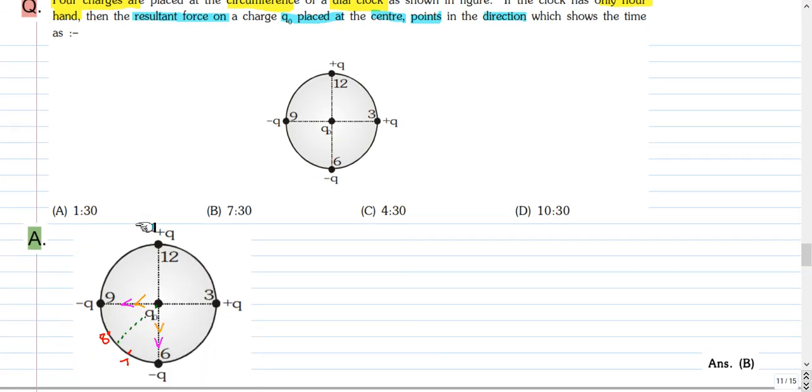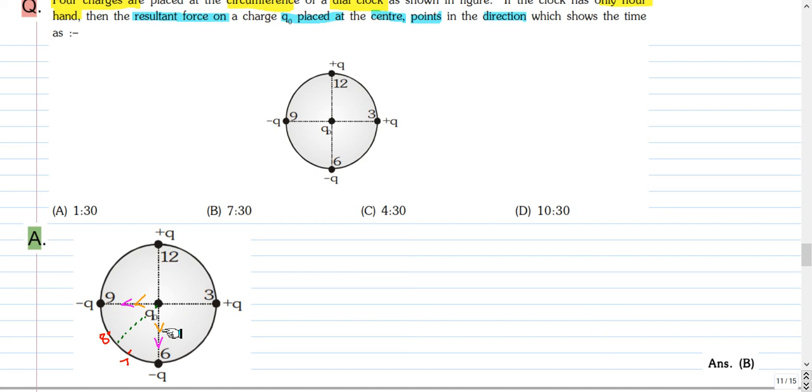Let us assume that Q and Q0 are like charges. So there will be a repulsive force between Q and Q0 in this direction, and because of the minus Q, there will be an attractive force in the downward direction, and because of this plus Q, there will be a repulsive force towards left, and because of this minus Q, there will be an attractive force towards left. So you have to add these 4 forces to get the resultant force.